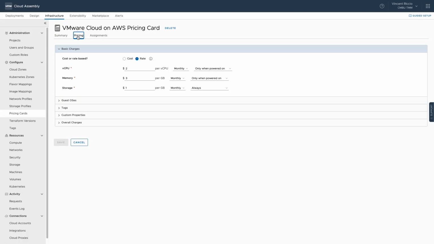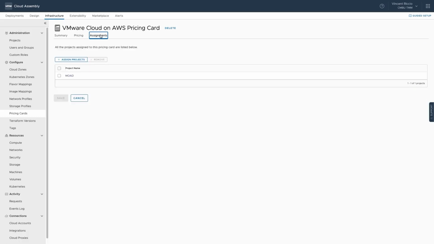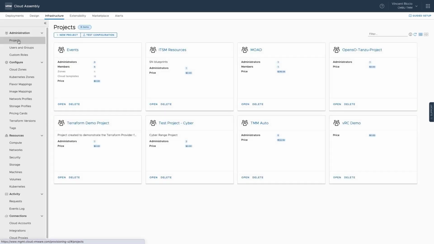And then in the pricing section, we can set the rate and the frequency of when we're going to charge it, only when powered on or always. We can also base the price and rates on tags or other custom properties that may be associated with the deployment or virtual machine, like guest OSs and things like that. And then we've assigned this to the MOAD project. So this pricing card will only apply to things that are deployed into the MOAD project.